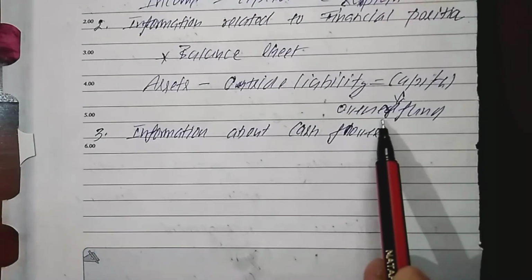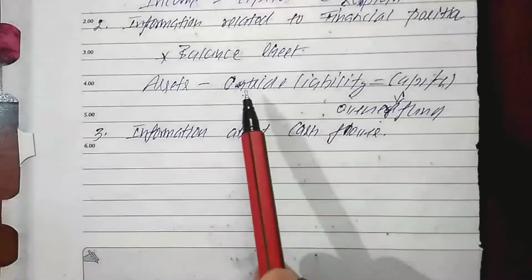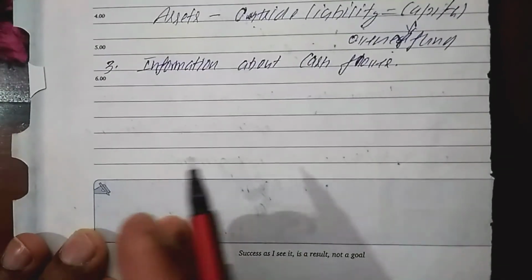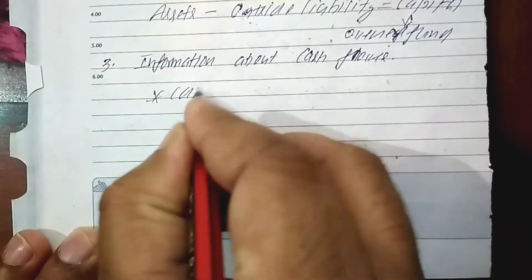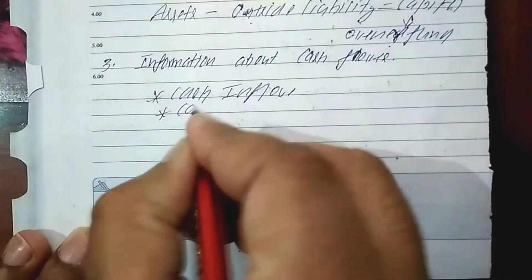So the owner of the company's capital plus the loan which is taken from the outside people is equal to the assets of the company. So this is balance sheet. So balance sheet shows the financial position of the company. At last, we have the information about the cash flows. Cash flows tell me how much cash inflow there is in a company and how much cash outflow is there.